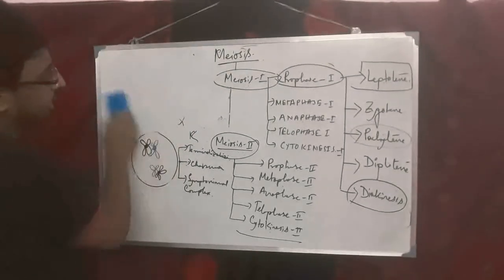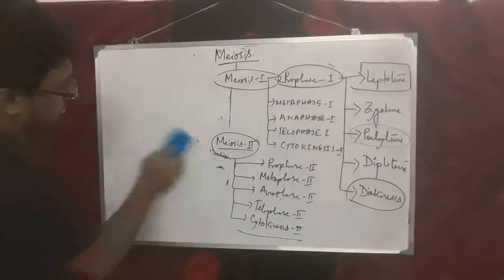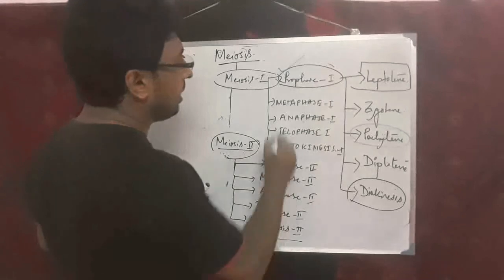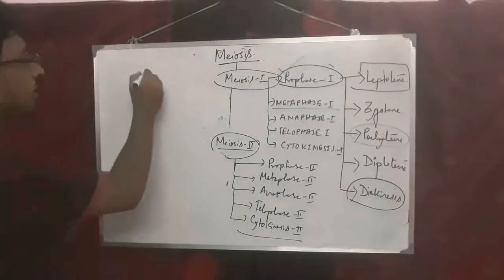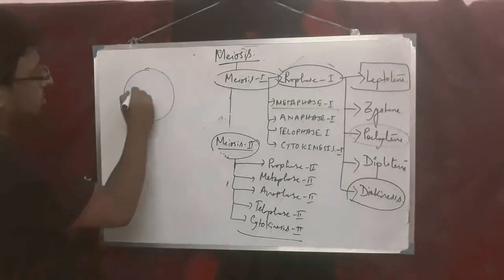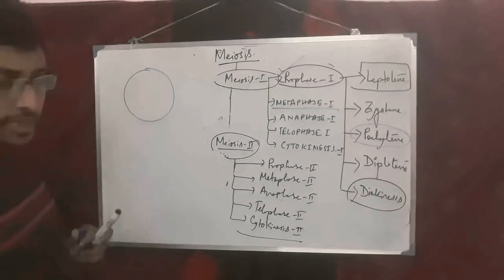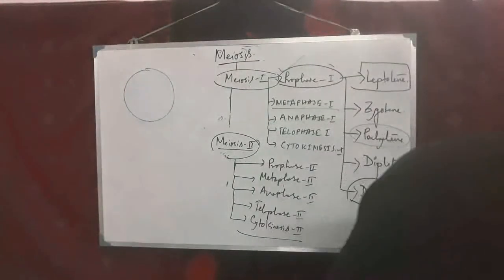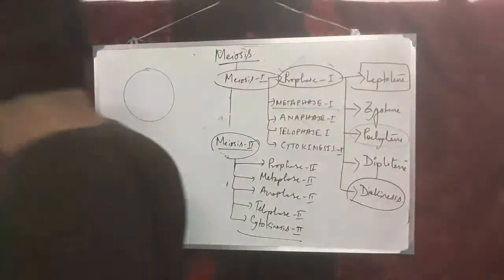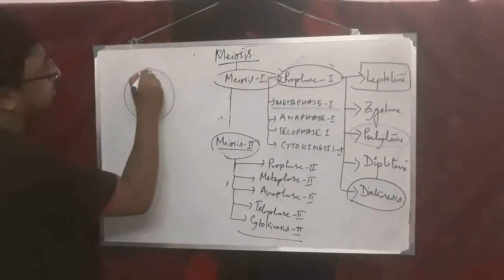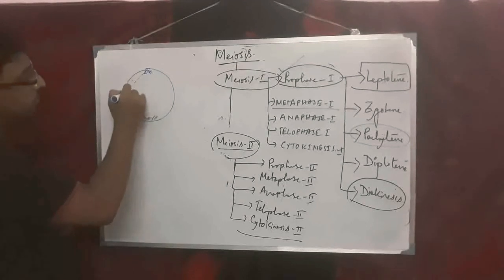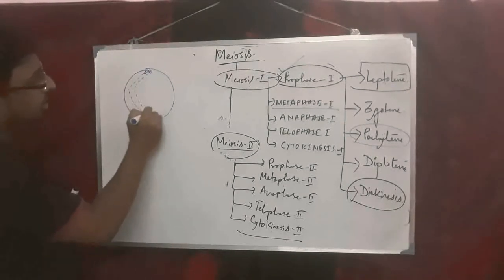Now what will occur in metaphase 1? So prophase 1 is completed. Now that is metaphase 1. After diakinesis, ultimately in this region, centrioles are present and they form astral rays, and after that they form the nuclear spindle here.